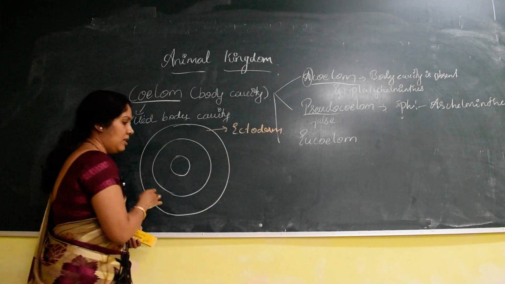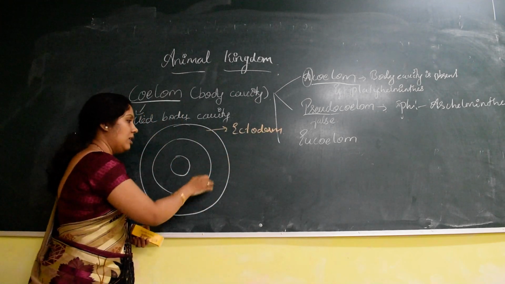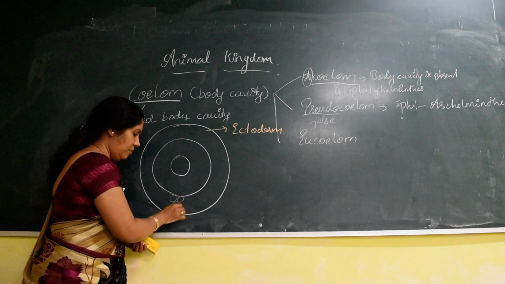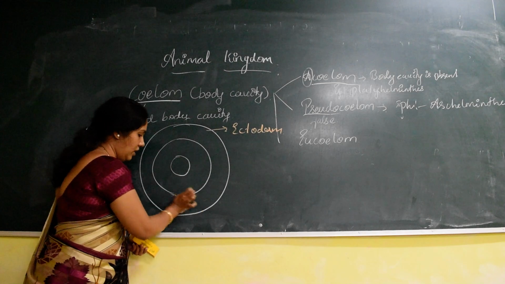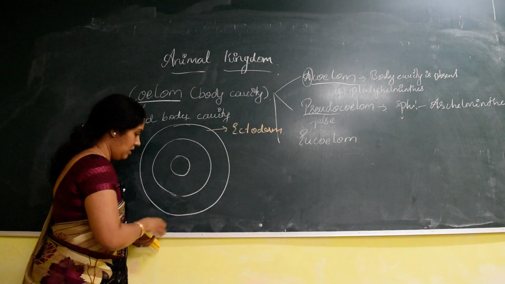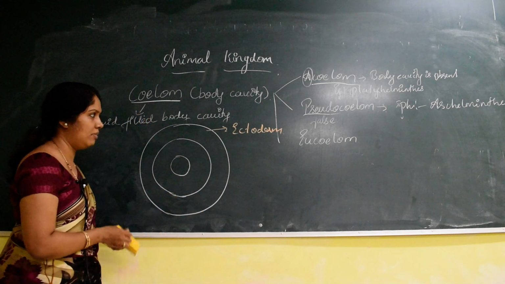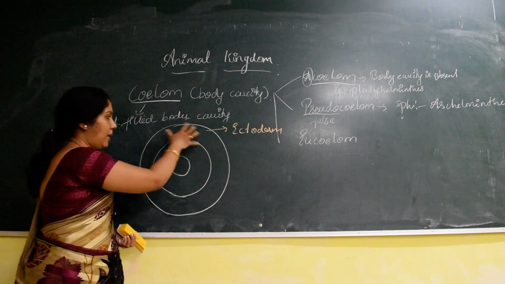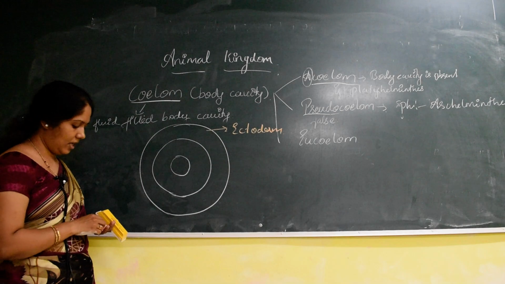If I have written empty space, it does not mean there is nothing there. It is not empty, but entirely made up of a number of cells. We have to fill in the cells, but I have just not written them. Remember, the cells are completely compactly packed in this ectoderm.